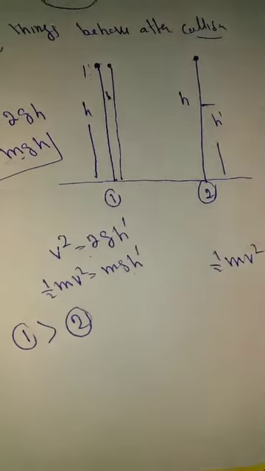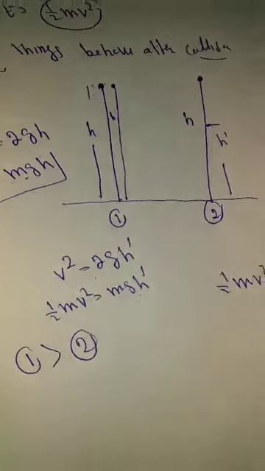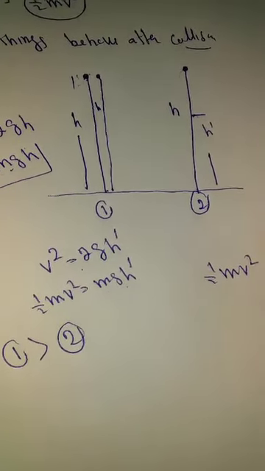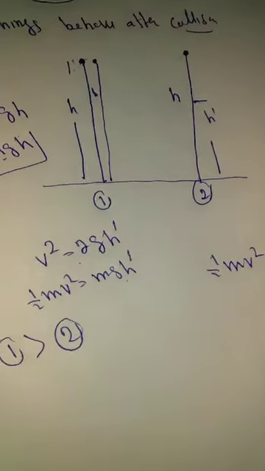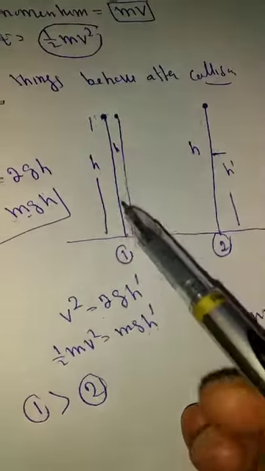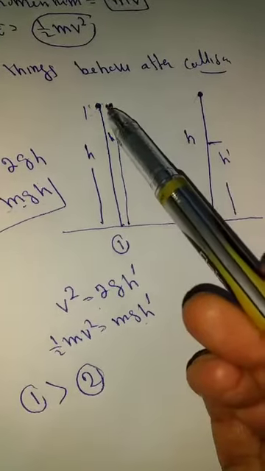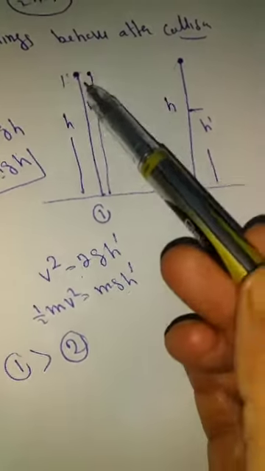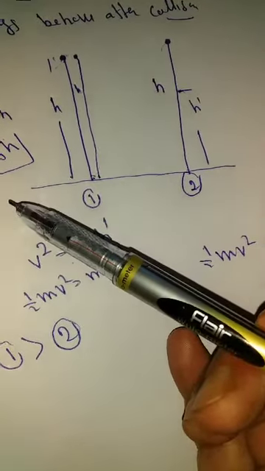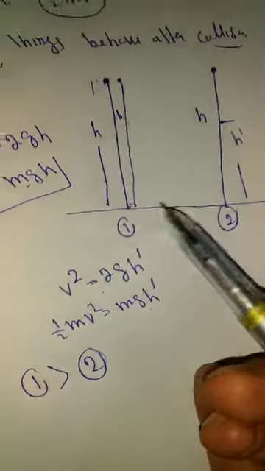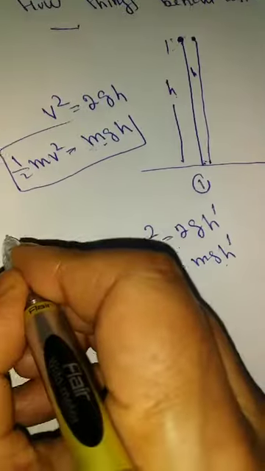In particular, we say in elastic collision, in such type of collision there is no change in kinetic energy. That means kinetic energy of the system remains conserved. It does not have any effect in the kinetic energy because it reaches at the same height. That means kinetic energy of the system remains conserved here. Such type of collisions in which the kinetic energy remains conserved is called elastic collision.